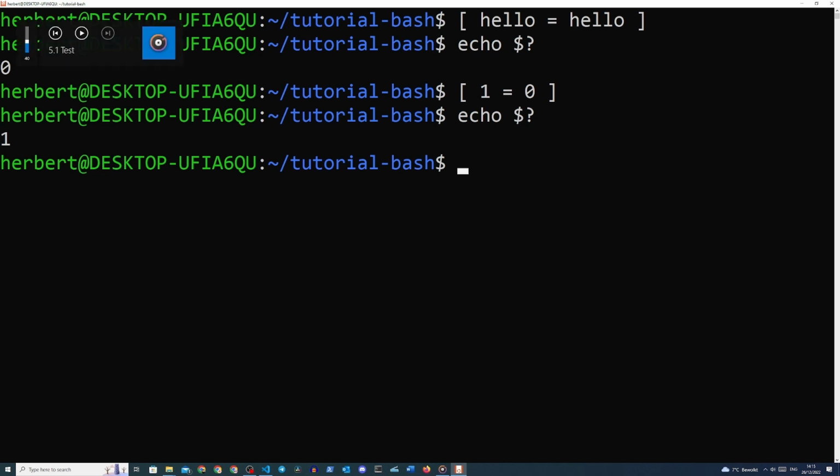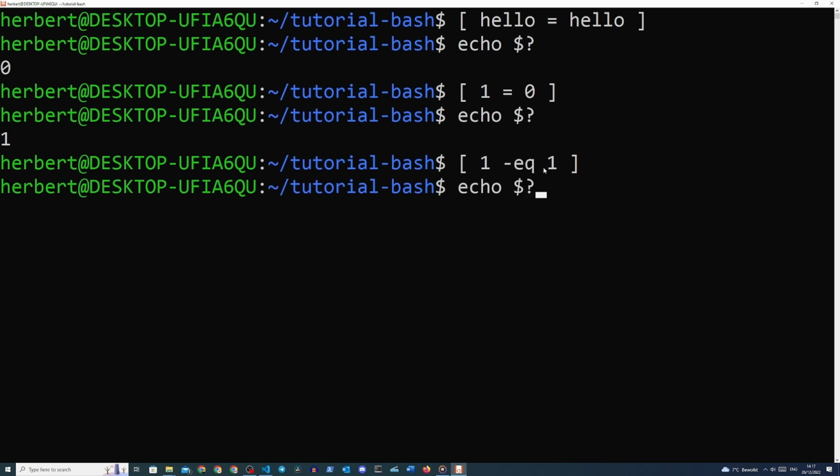But we could also use a different operator here to make sure that the values are actually numerical. We could use the -eq operator for this. And we do this with opening the square brackets, 1 -eq 1, close the square brackets, echo $?. This also shows us the same return value, exit code 0, which means that the values do equate. Though this would throw an error if you would use alphabetical characters instead of numerical ones.